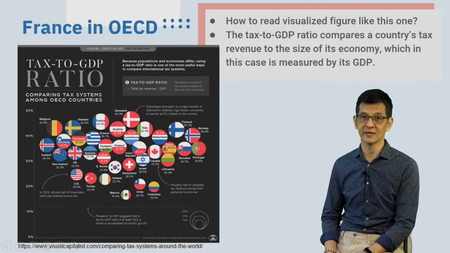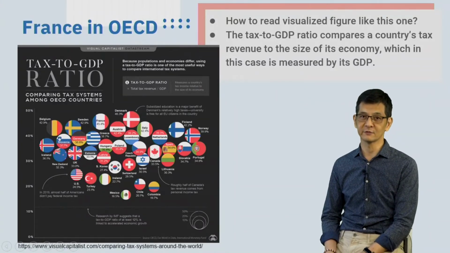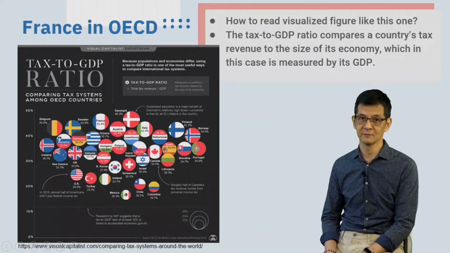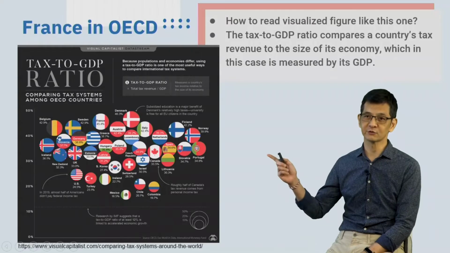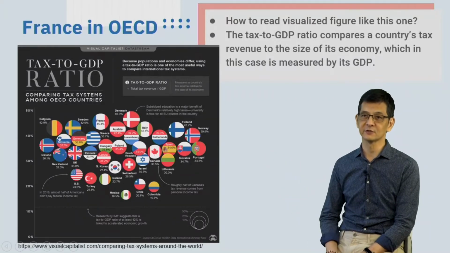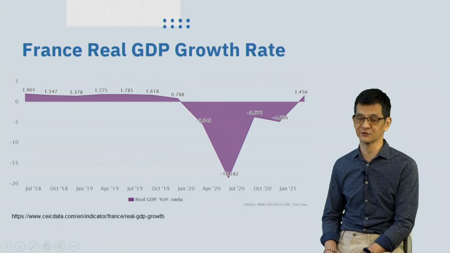This is a graphic about the tax to GDP ratio. Honestly, I don't understand it at all. What does it mean? But all I can tell you is that this graphic shows the ratio between the tax people pay to the government and their revenue. Here you can see that the tax to GDP ratio is about 45% in France, which probably means that French taxpayers have to pay a much bigger part of their revenue to their government in order to sustain its annual budget.